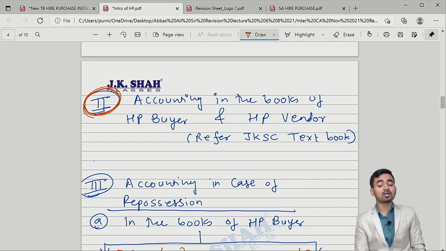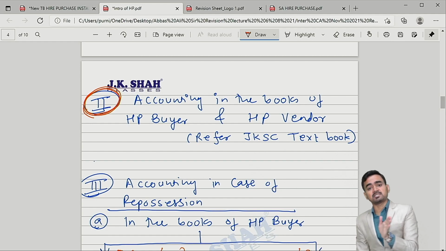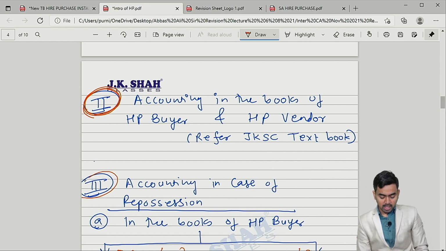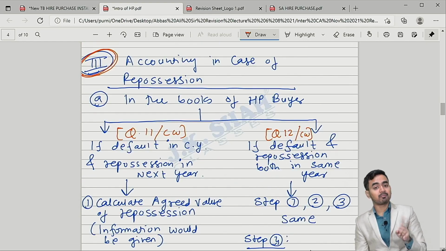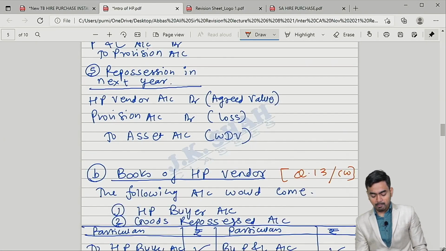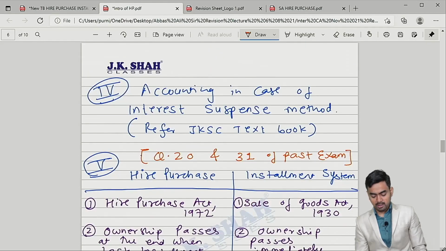Second point is what? Accounting in the books of HP vendor and HP buyer. Third one is what? Accounting in case of repossession. In that, part A is in the books of buyer, part B is in the books of vendor, and the last part is accounting in case of interest suspense method.